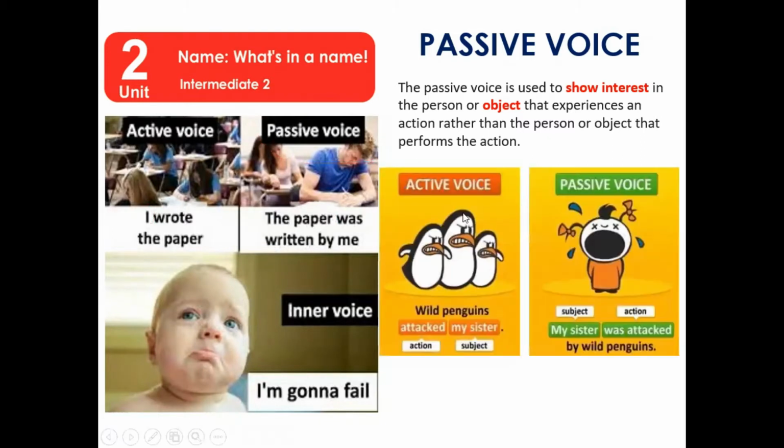More examples. The active voice: penguins attacked my sister. And one more time, the action is in the past. Penguins attacked my sister. And now we can do this the other way around. My sister, so remember, the object basically becomes the subject in passive voice. My sister was attacked by wild penguins.